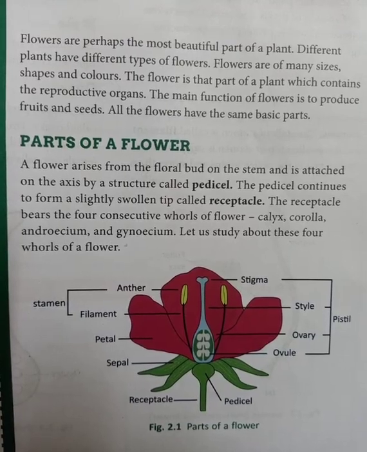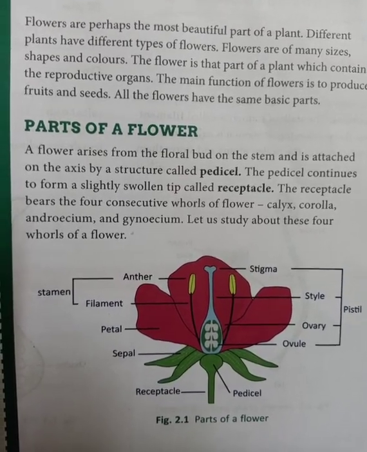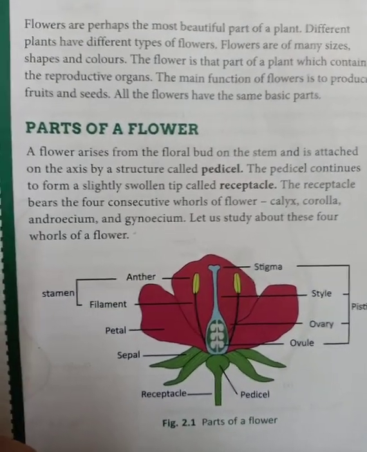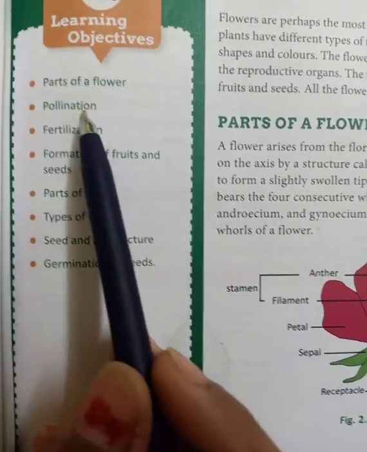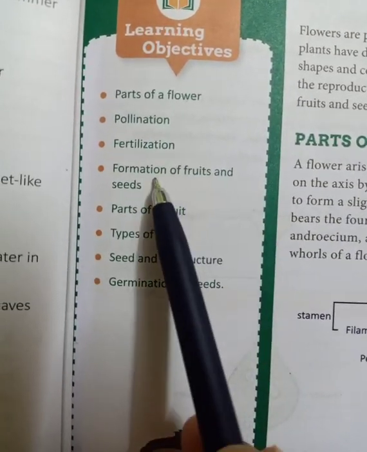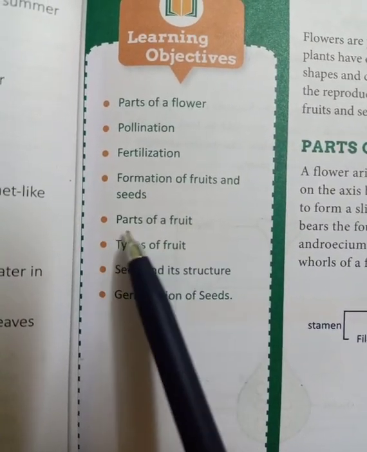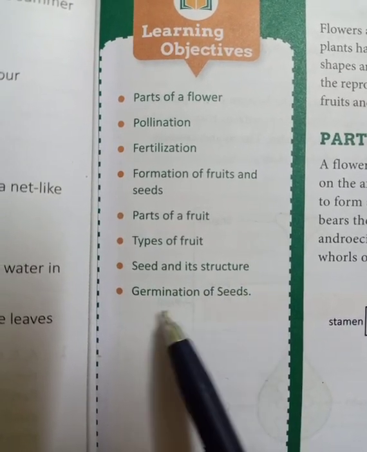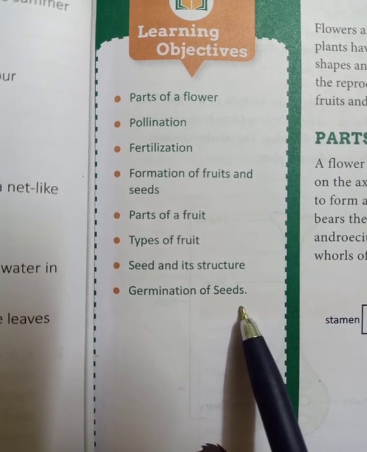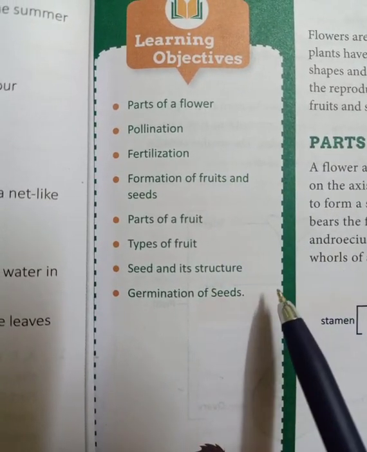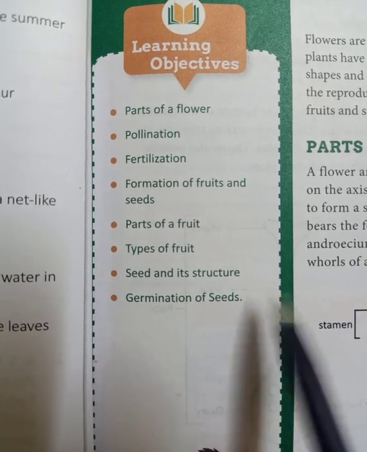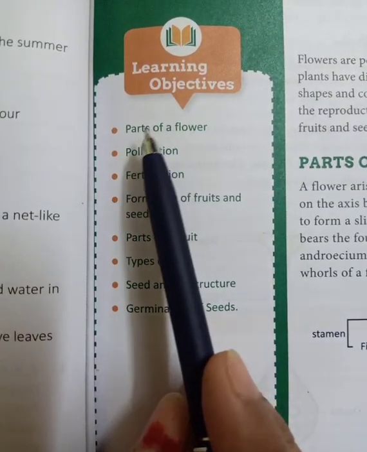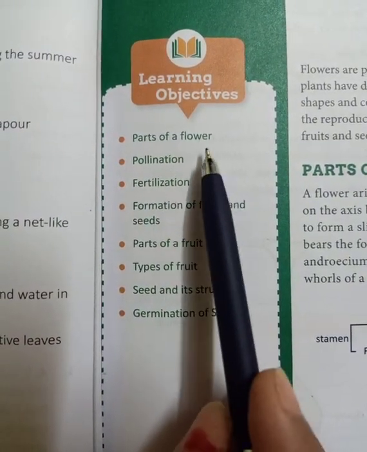Okay, children. So first you can see in your book, as they have given the syllabus, that syllabus is parts of the flower, pollination, fertilization, formation of fruits and seeds, parts of a fruit, types of fruit, seeds and its structure, germination of seed. So all these topics already had been discussed with you by your teacher. Now the topic that we are going to take today is the parts of flower.